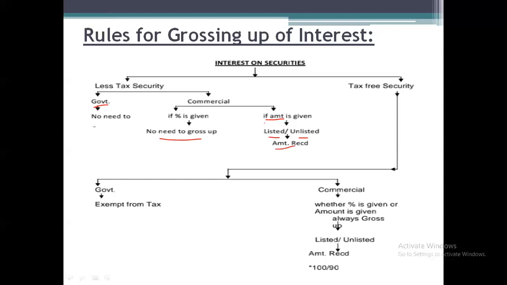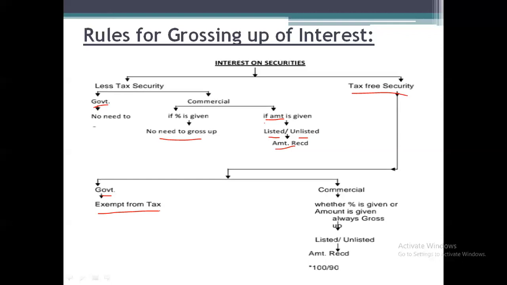So the interest amount is nothing but the net amount, so we need to do the gross up, only for less tax securities. But in the case of tax-free securities, if issued by the government, then it is fully exempted from taxes. There are some securities given in the next slide as a list.